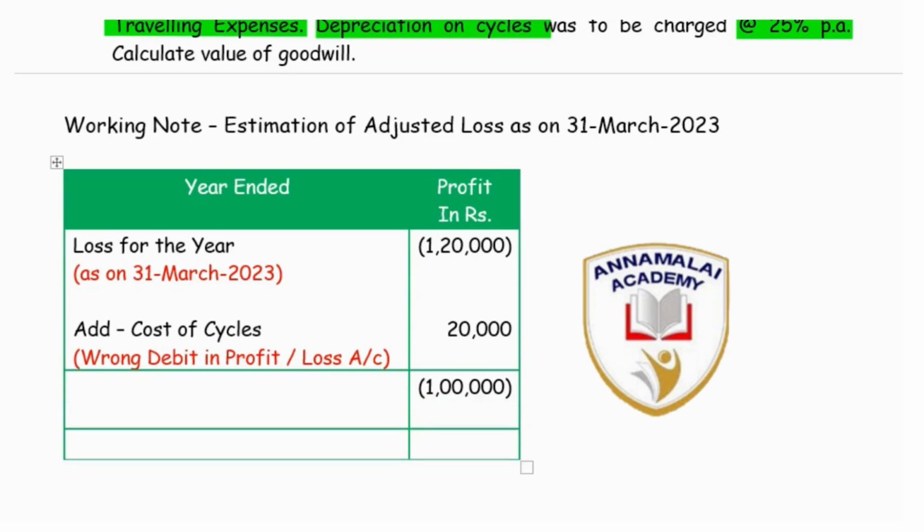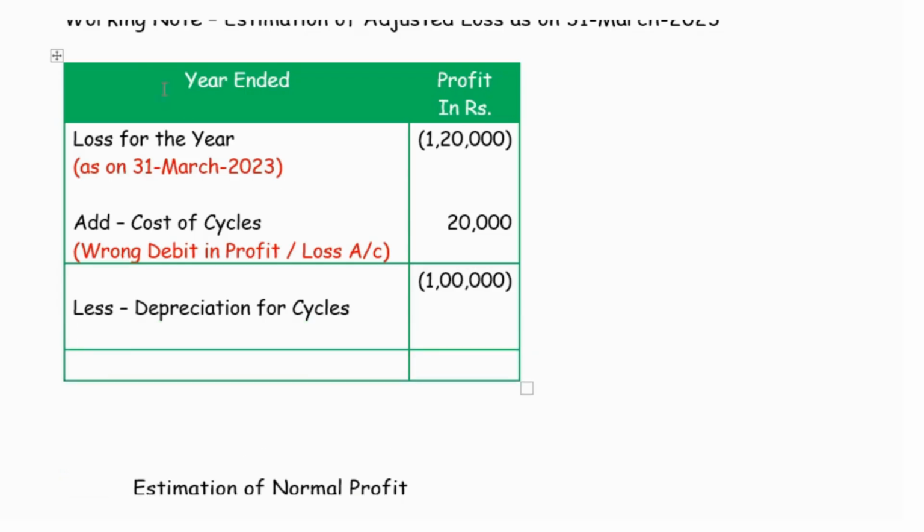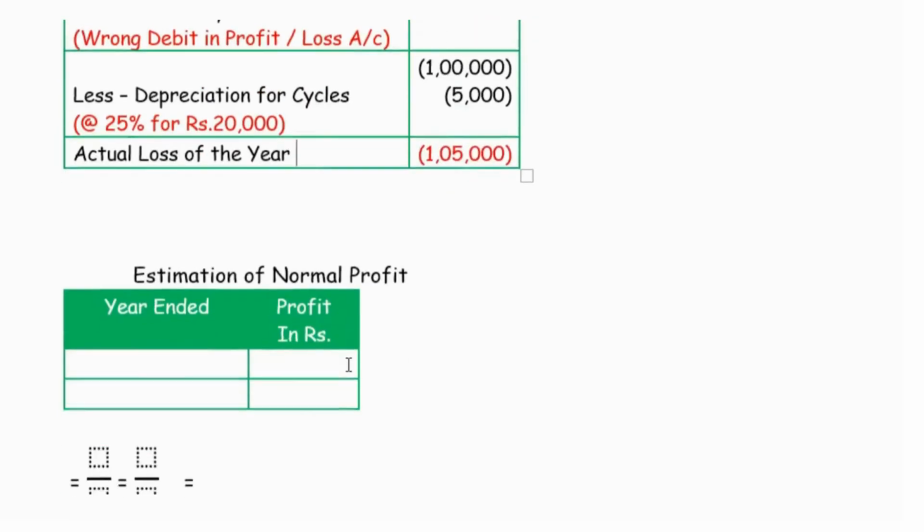Now with this, we have to deduct the actual depreciation for cycles, and it is given that the depreciation rate is 25% on rupees 20,000, the entire cost of the asset. This is to be actually deducted, so it works out to 5,000. It is already a negative value and this is another negative value, so it is 1,05,000. This is going to be the actual loss for the year.